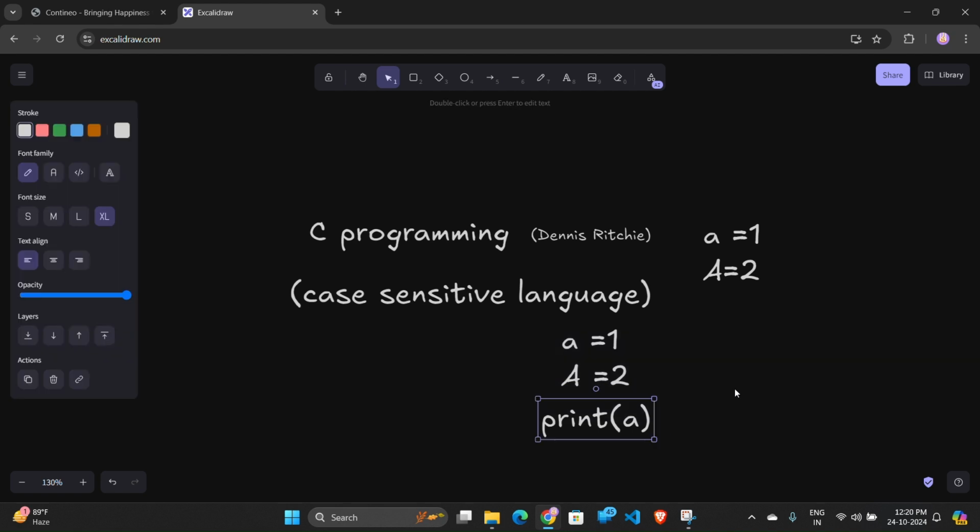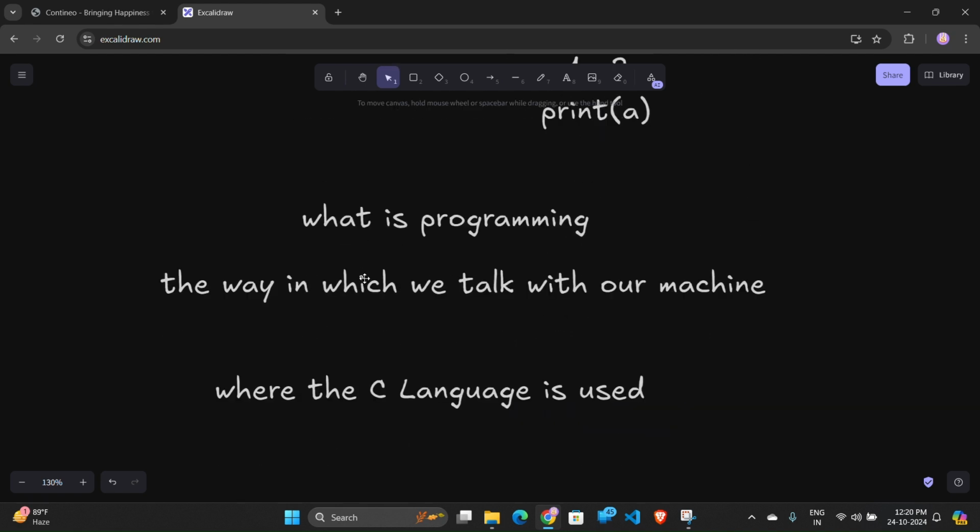So let's see what programming is. The way in which we talk to our machine is known as a programming language.